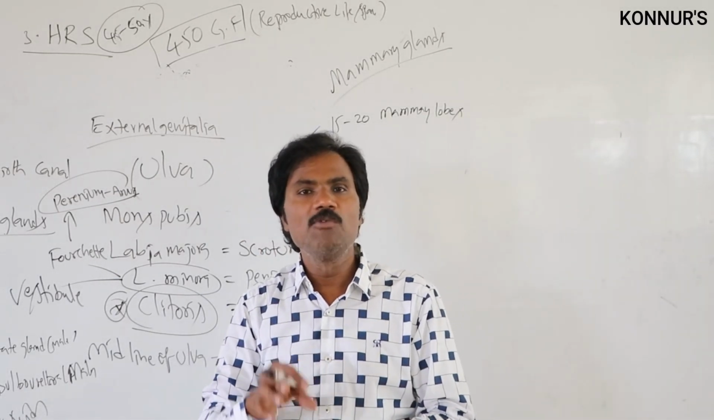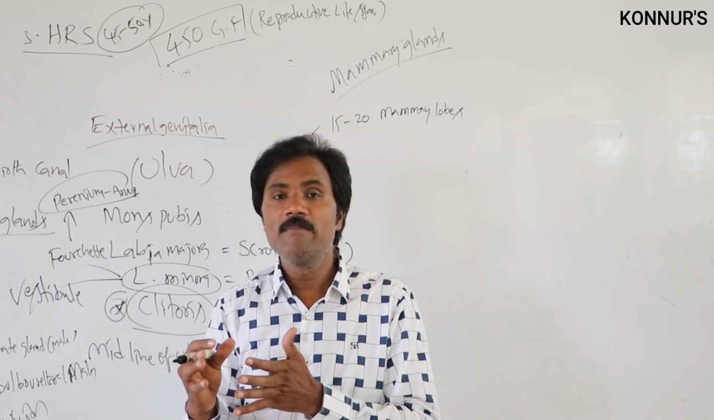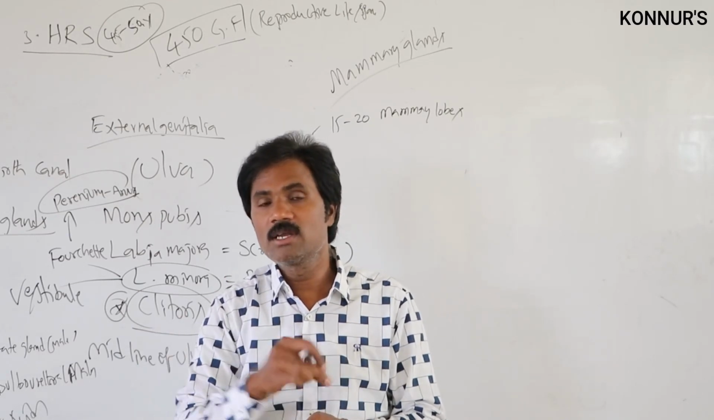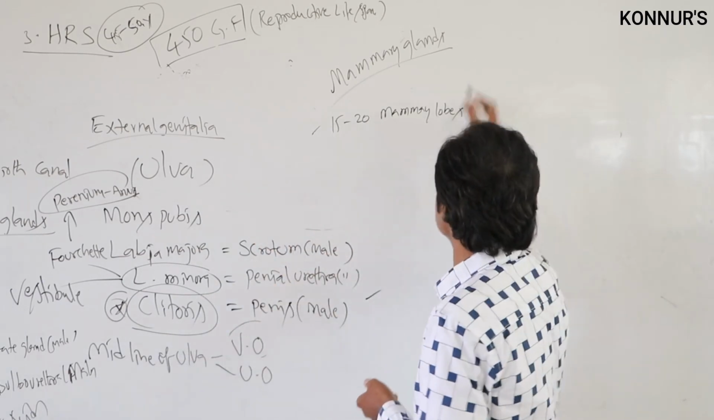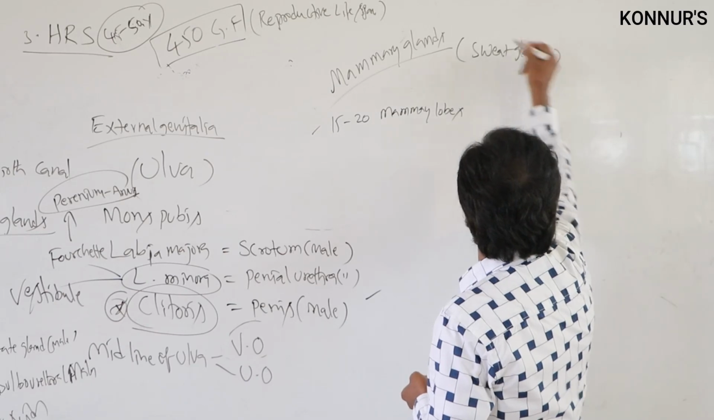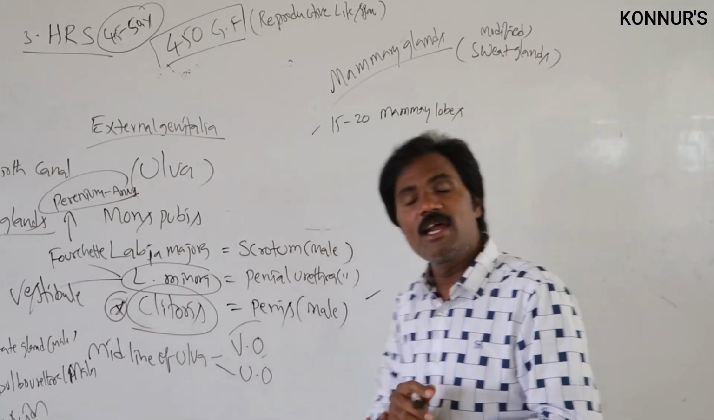These mammary alveoli make up the mammary glands. Mammary glands are modified sebaceous or sweat glands, and that is very important; one can be asked this. So mammary glands are modified sweat glands.